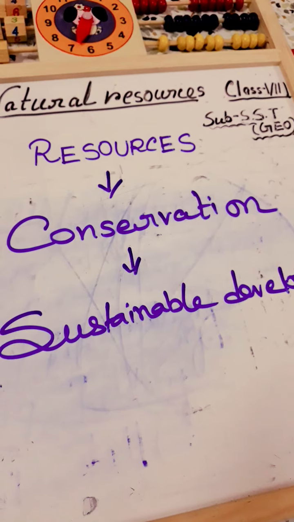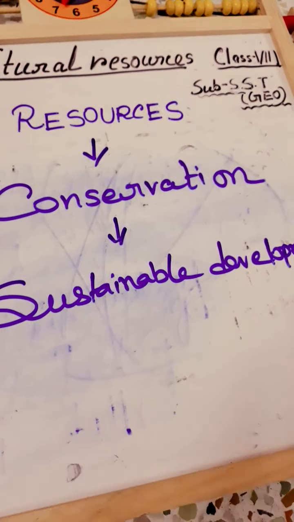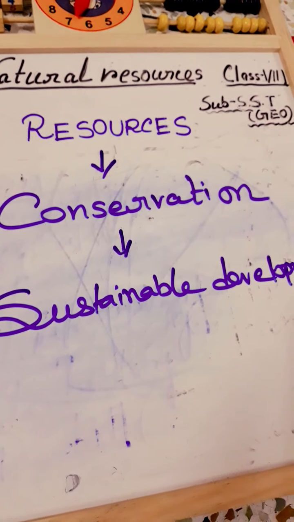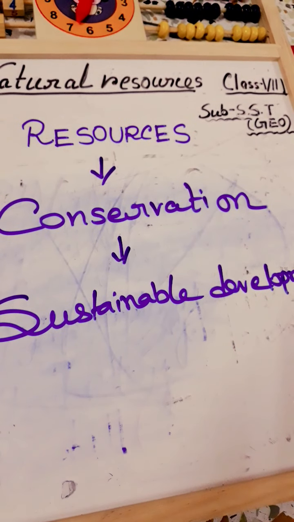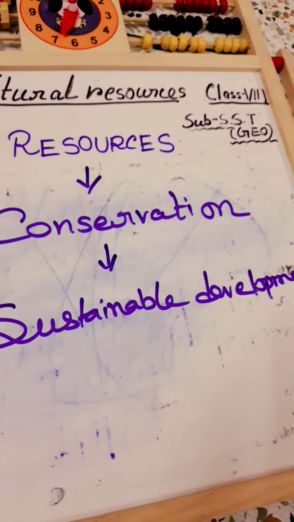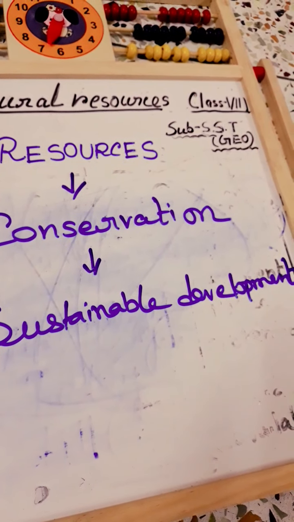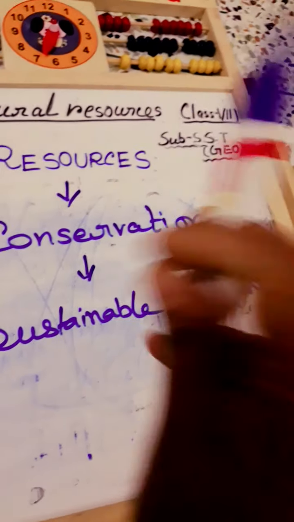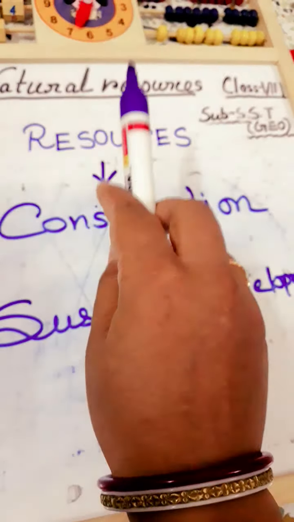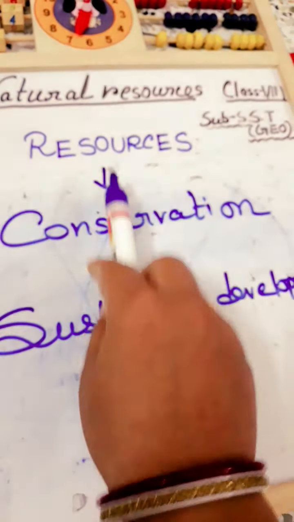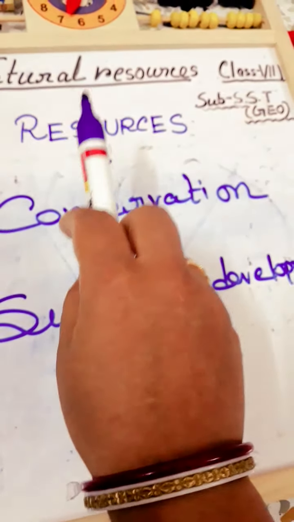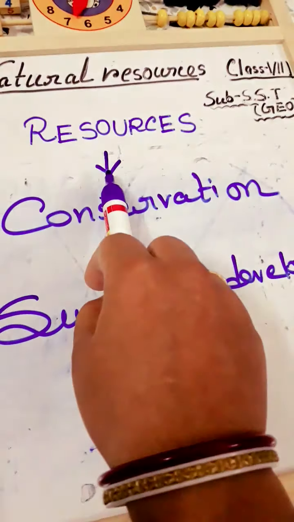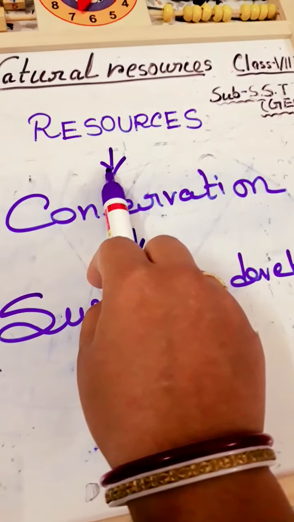Now, sustainable development is a way. Why? Because sustainable development is to use resources without depleting them, and also to look after the social and environmental effects of such use. Actually we have to use the resources, but in such a way that they will not be depleted. Suppose we use running water, then we don't waste water.